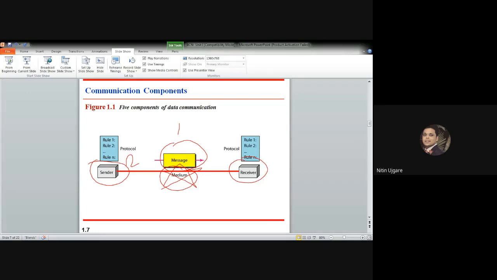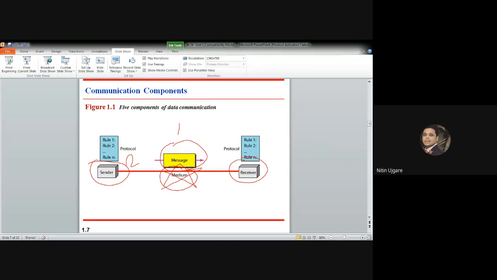Then we come to the last component of the communication, that is the protocol, and we know what the protocol is. In the last few lectures, I have used this term. A protocol is a set of rules that governs the data communication. It represents an agreement between the communicating devices.